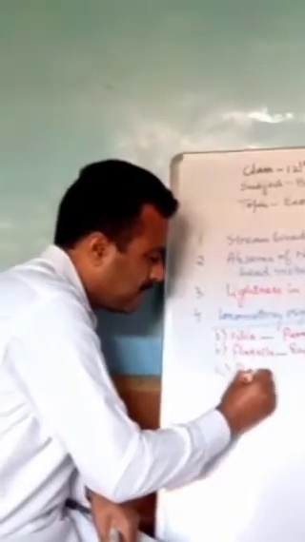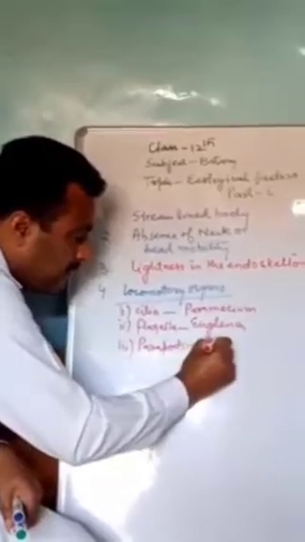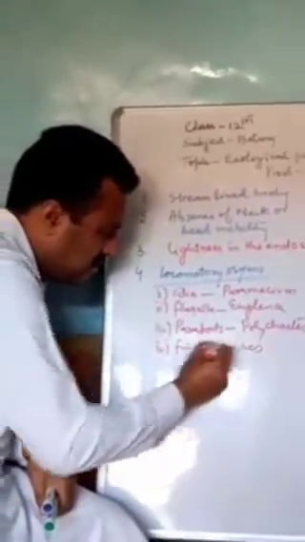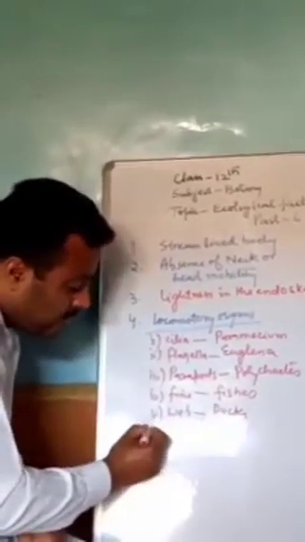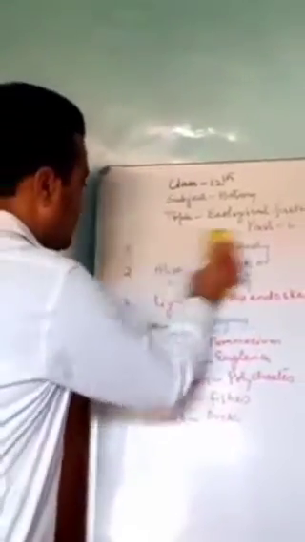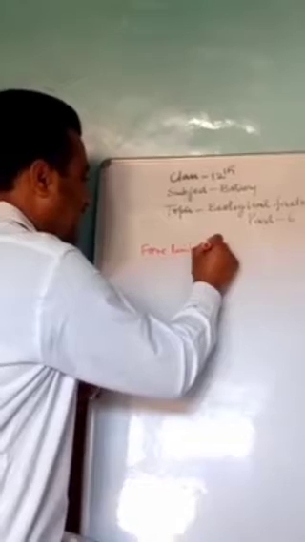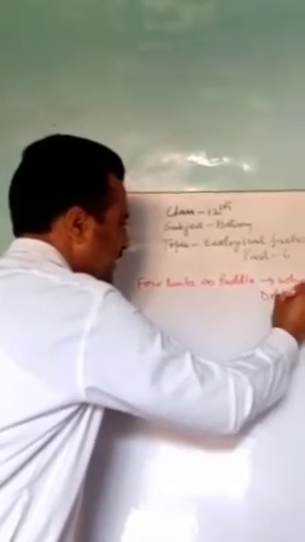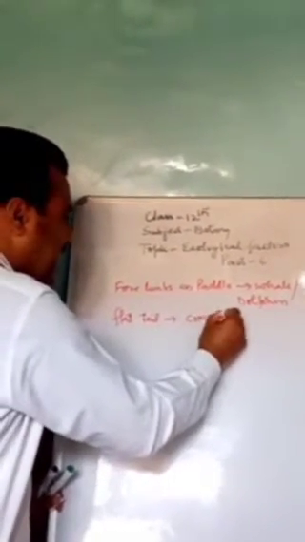parapods in case of the polychaetes, fins in case of the fishes, webs in case of the ducks or turtles, four limbs as paddle in case of whale and dolphin, and a flat tail in case of the crocodile and the snakes.